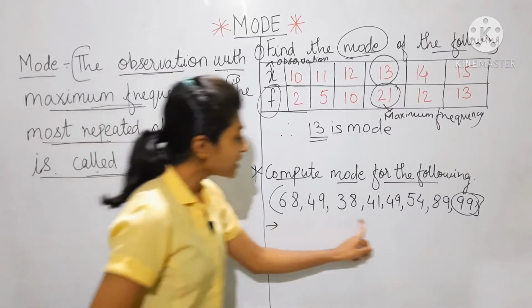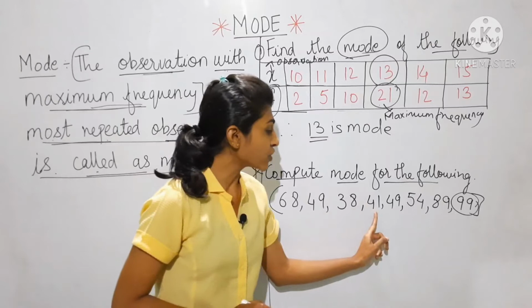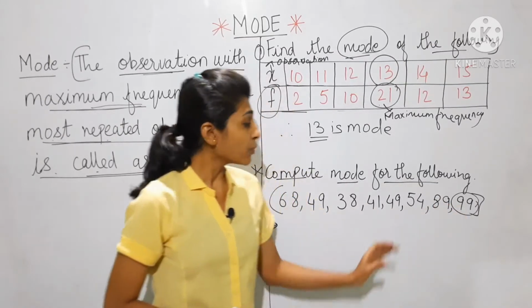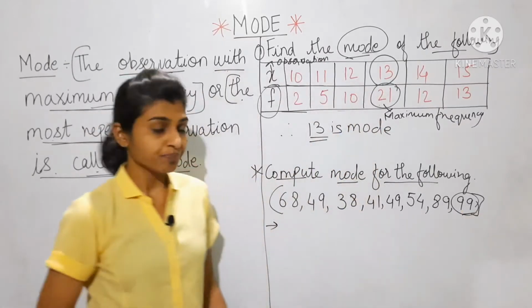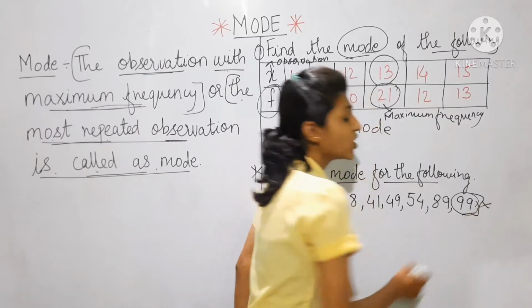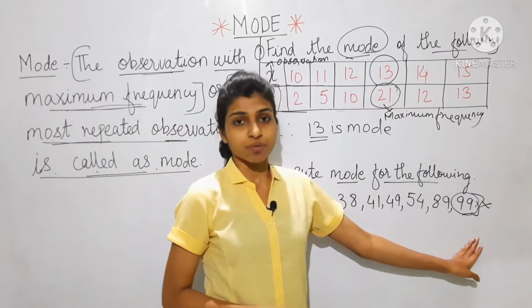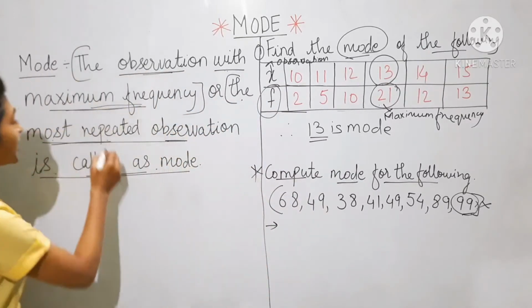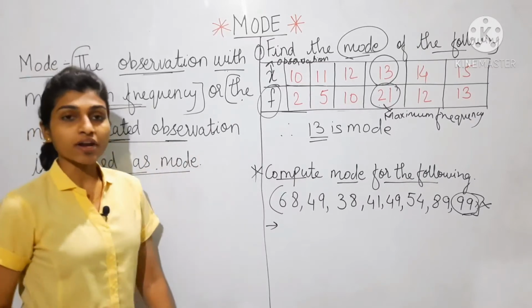These are individual observations: 68, 49, 38, 41, 49, 54, 89 and 99. Many a time students will select the answer 99, but 99 is wrong. Though it is the largest number, it cannot be mode, because the observation which is repeated most is called mode.